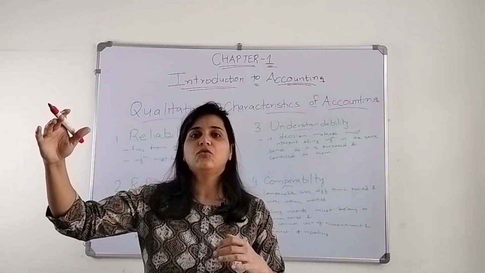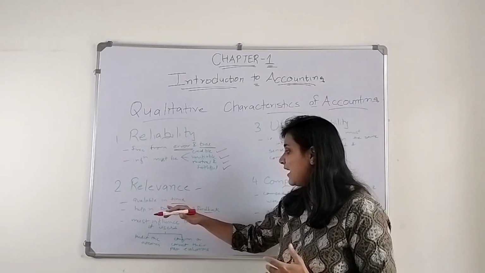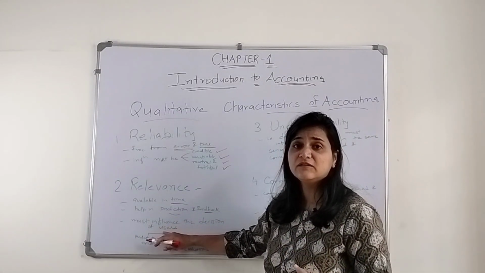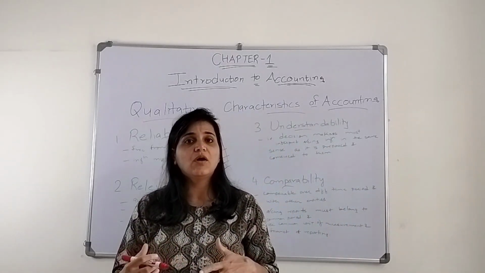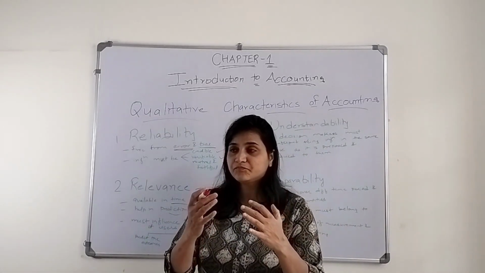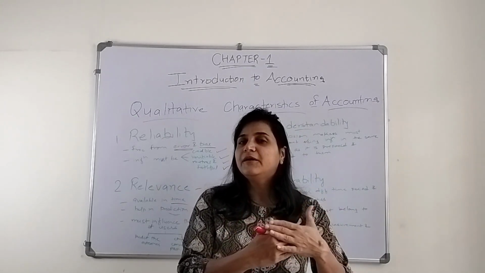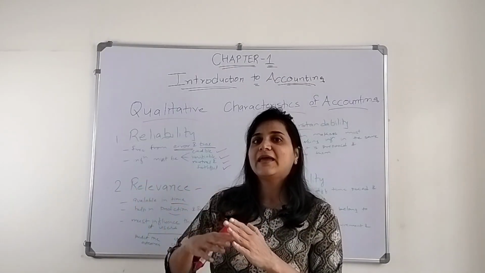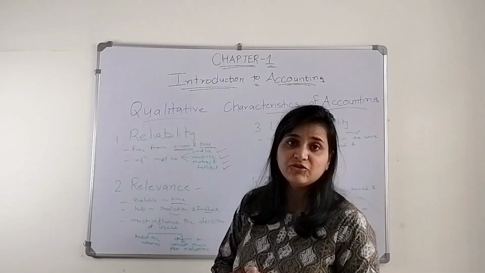Okay, we can go ahead with this particular project. So it must help in prediction and feedback, and it must influence the decision of users, the users who are using this accounting information and taking decisions based on it. They can predict the outcomes. When shareholders are investing and they look at the reports, they can predict, okay, the company's reports are going good, I can invest in that. Moreover, confirm or correct their past evaluation.